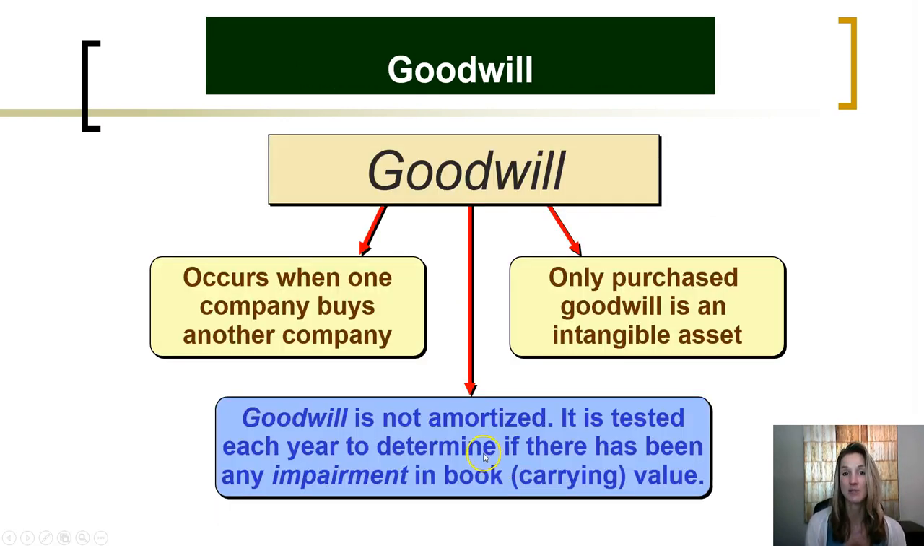Goodwill is one of the last primary intangible assets companies report as their asset, and goodwill occurs when one company buys another company. Only purchased goodwill is an intangible asset. Goodwill is not amortized. It is tested each year to determine if there has been an impairment in the book or the carrying value. The accounting for goodwill is a little bit beyond the scope of these introductory principles of accounting courses and is discussed in further detail in intermediate and advanced accounting courses.